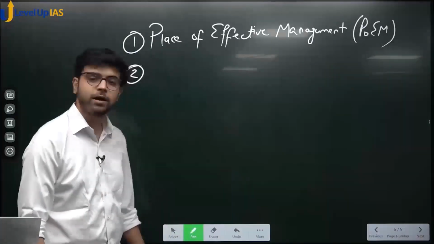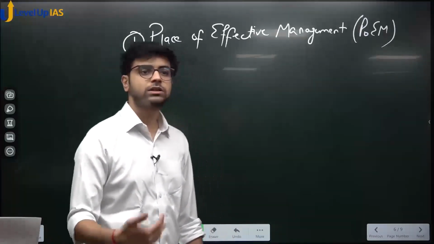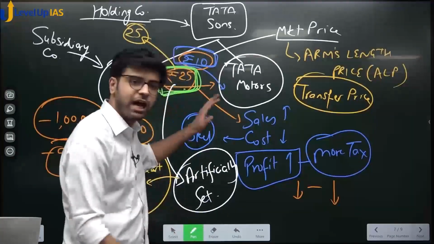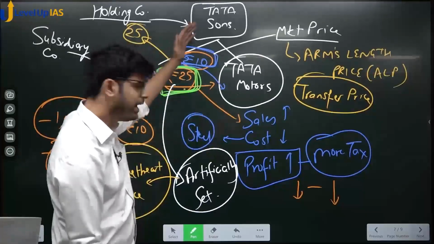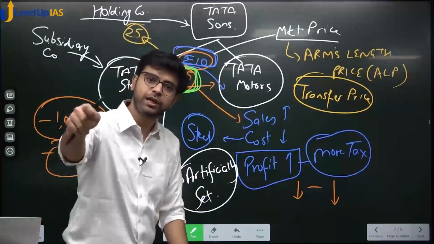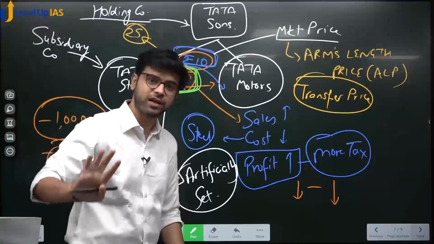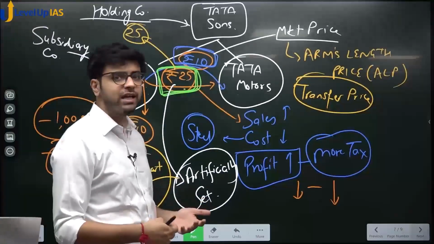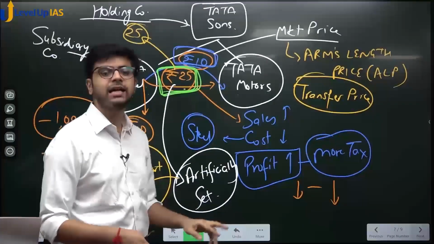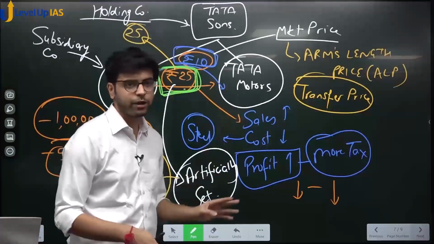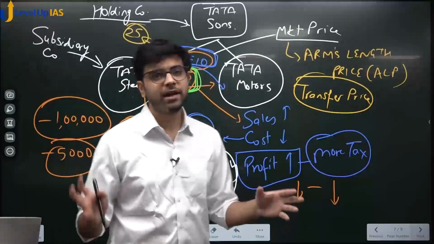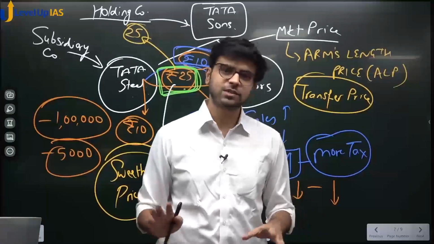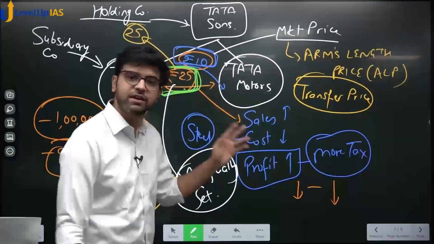So then the income tax law was amended, and a provision was added that before the start of the year, Tata Sons will submit its calculation to the income tax department, right? Now the income tax department will scrutinize. If it feels that 25 rupees is wrong, it can ask Tata Sons to change the calculation. So basically Tata Sons and the income tax department will meet together and decide on the price. Does it make sense? Beforehand only. Before this dispute arose, they will decide on the price.